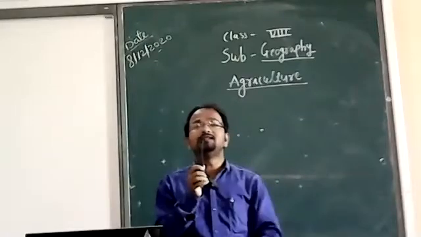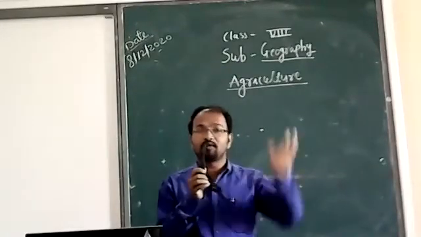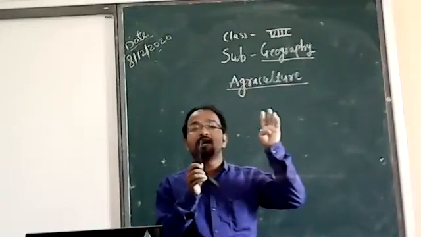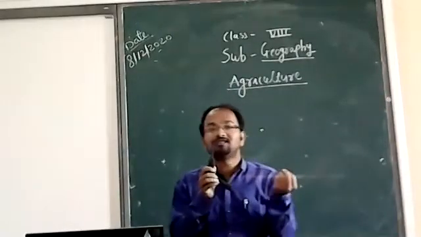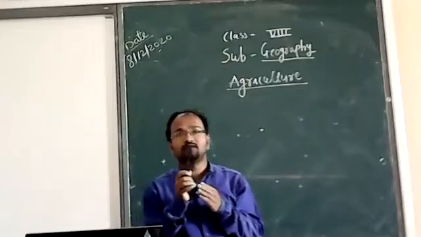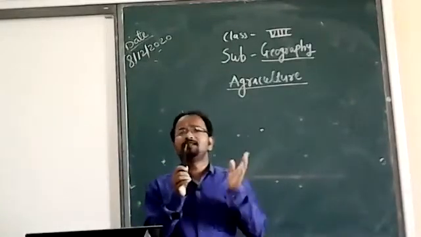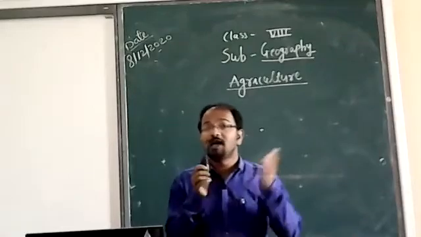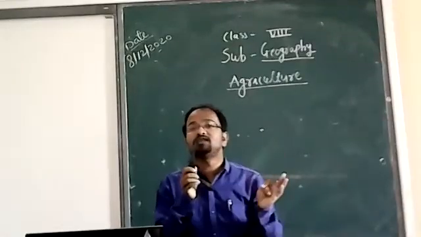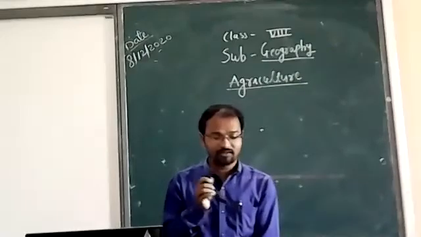Coal is a natural resource we learned in the previous chapter. So extraction and production of natural resources is called primary activities.